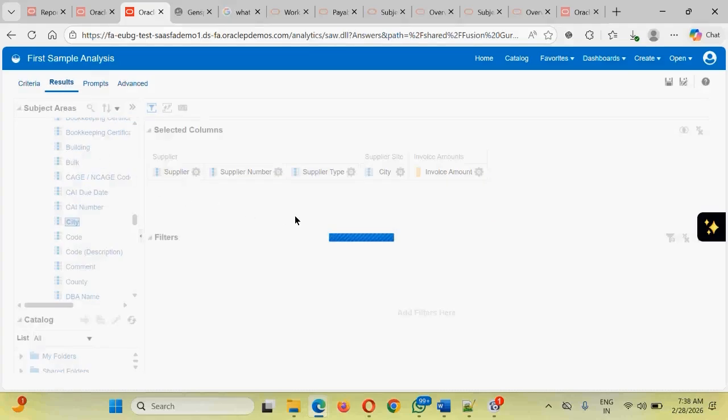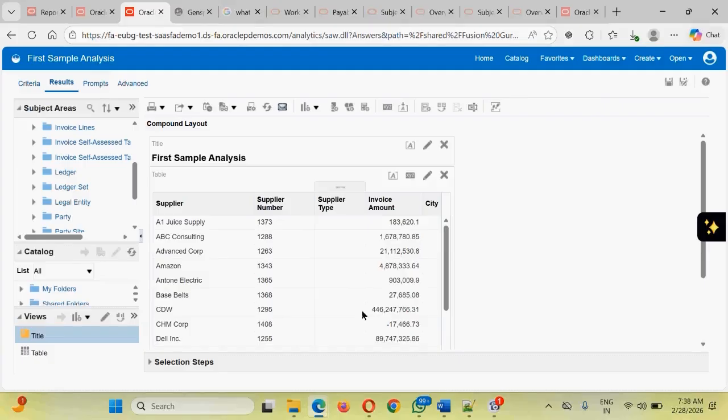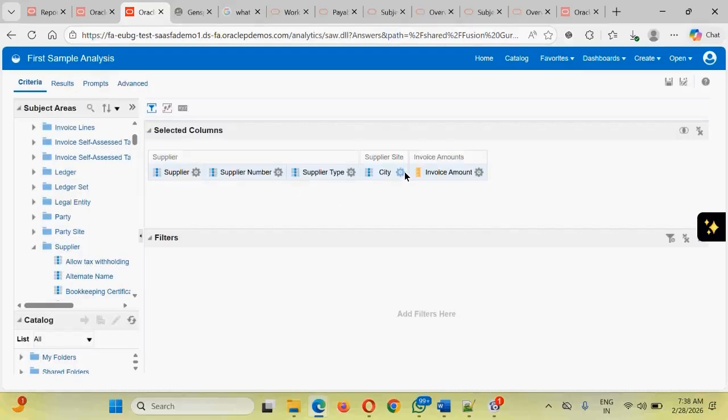Going to the result section, you should be able to see the result will be impacted with a new column added. The new column has been added, which is the city column. In case we have not added a filter, or if we don't want to keep this, we can simply delete this.